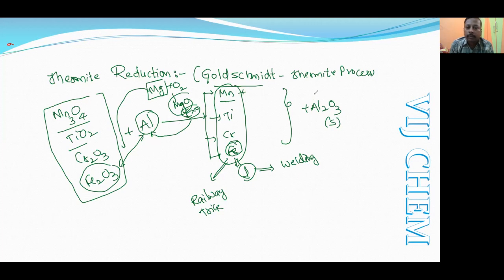Aluminium will be oxidized to aluminium oxide, whereas Fe2O3, where the oxidation number of iron is +3, will be reduced to molten iron. Aluminium is used because it is cheap in cost. That's why it is also called the aluminothermite method, or the process used in welding of the railway track. That's why it is called thermite welding, or somewhere it is mentioned as the Goldschmidt thermite process. Note down.